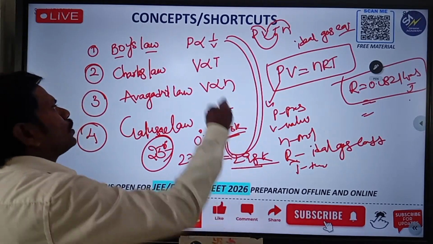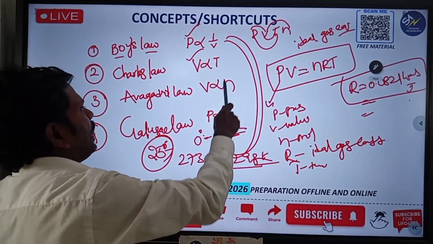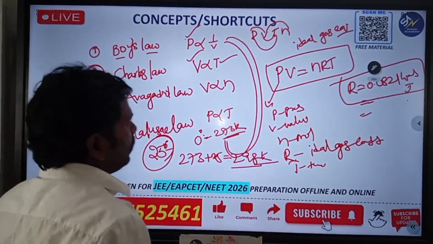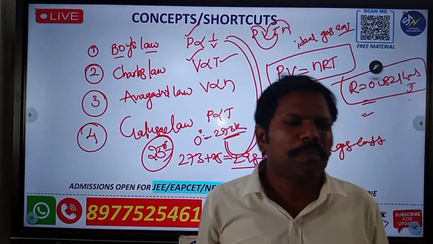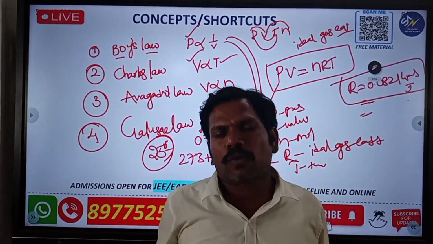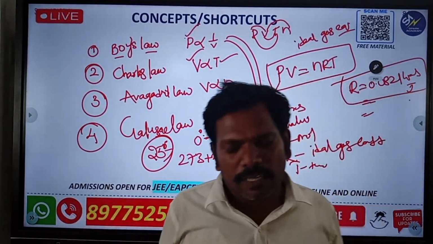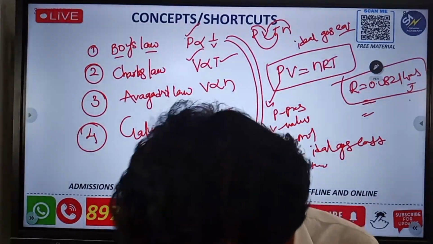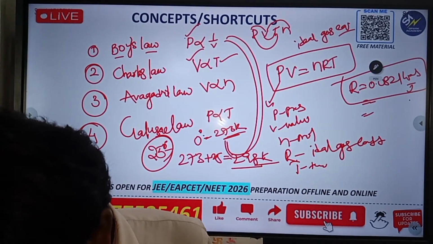According to the same pressure units, you have to know the volume and temperature units: pressure in atmosphere, volume in cc, ml, or liters, and T in centigrade, Fahrenheit, and Kelvin. These are the most valuable information about the units. Okay, clear?